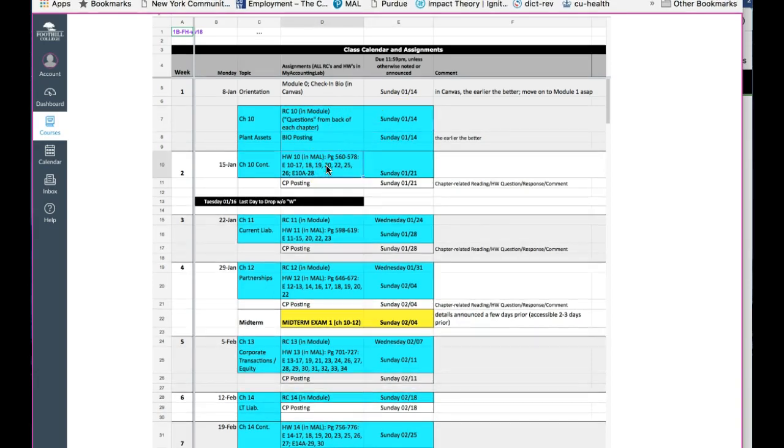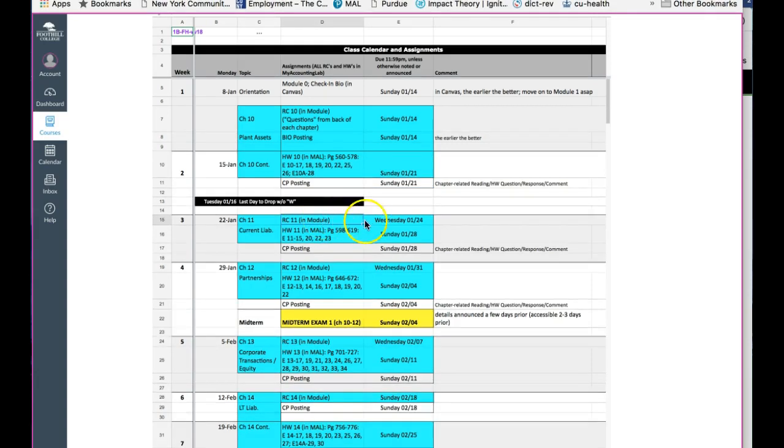The following Sunday, the homework for chapter 10 is due. It's based on these homework items from your book. And the CP posting, the participation posting, is due on that same Sunday. So notice that everything is due on Sunday, but that doesn't mean that you should wait until Sunday to do these. You might want to do some of these things way early in the week to get some help from me and from your classmates.